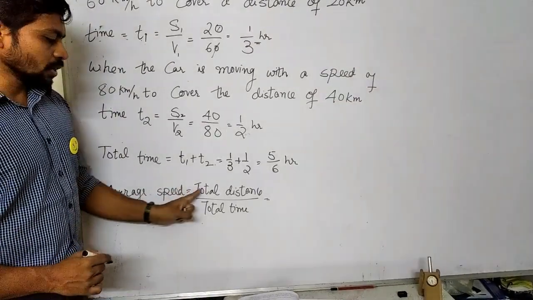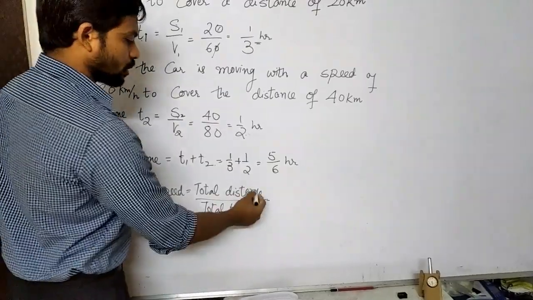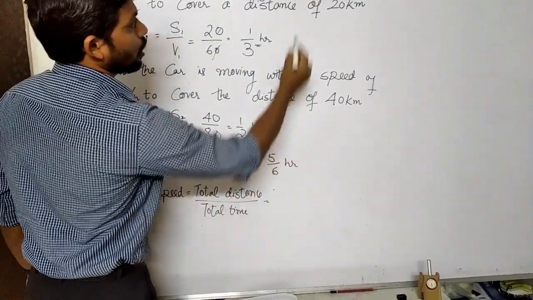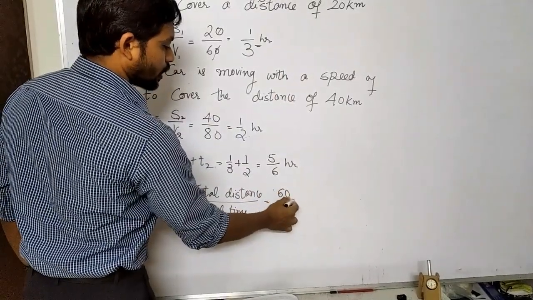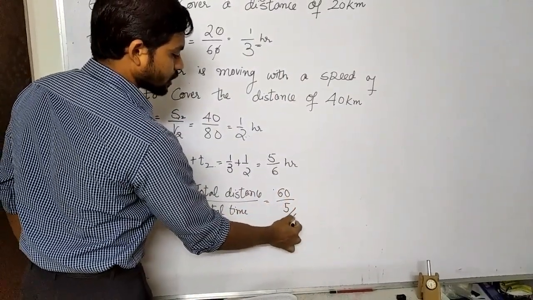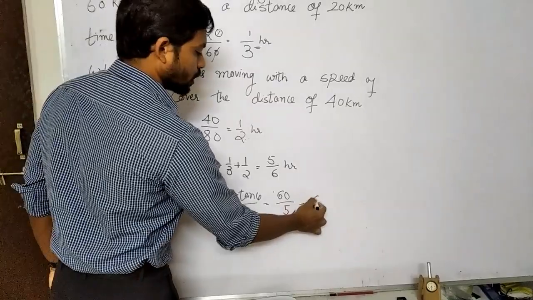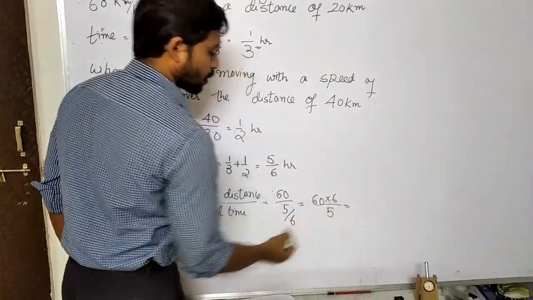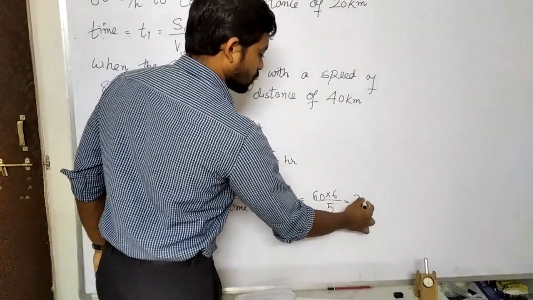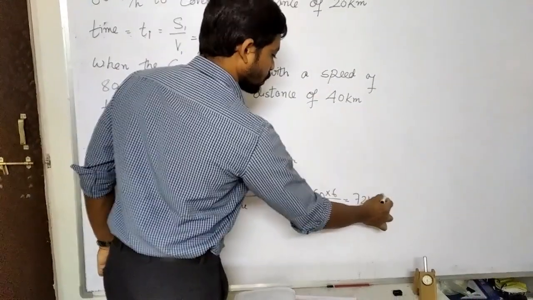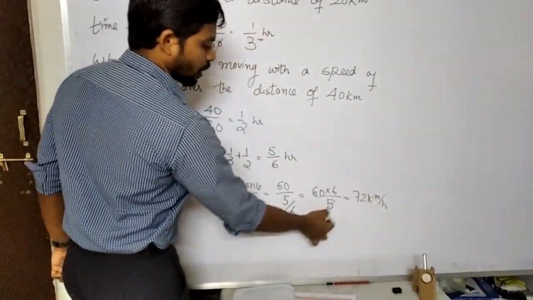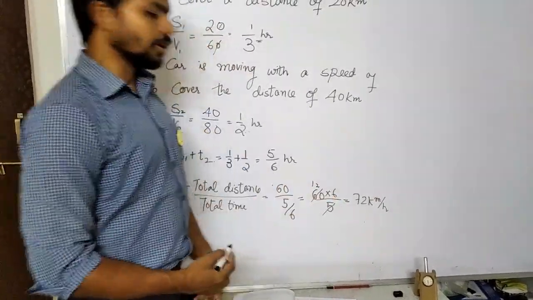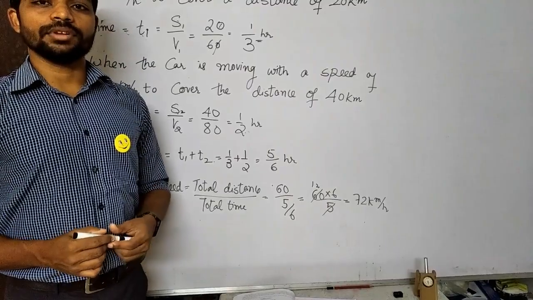So the average speed is equal to total distance by total time. Total distance we know that is 60 km and time is 5/6. So on doing this, 60 into 6/5. So it is 72 km per hour. 5 twelves are 60, 12 sixes are 72 km per hour. So that is the average speed.